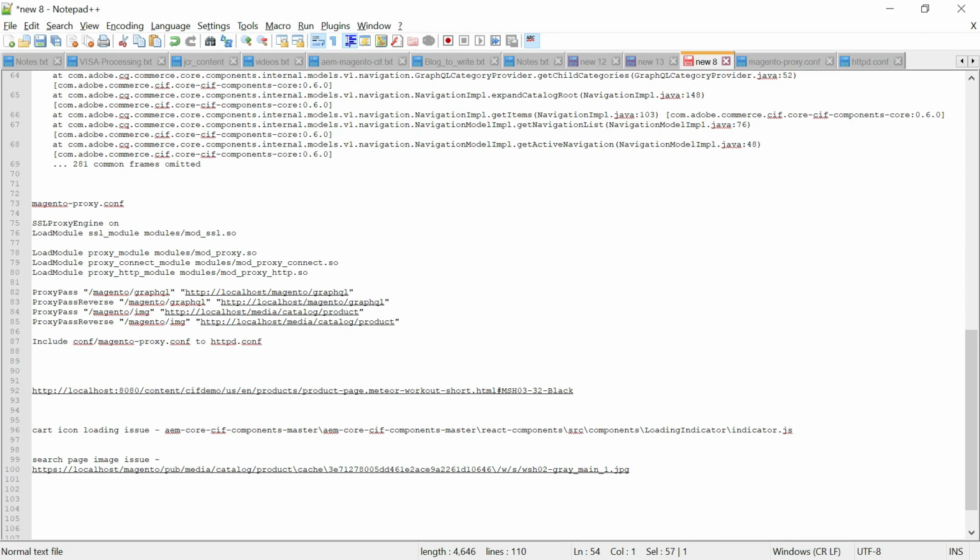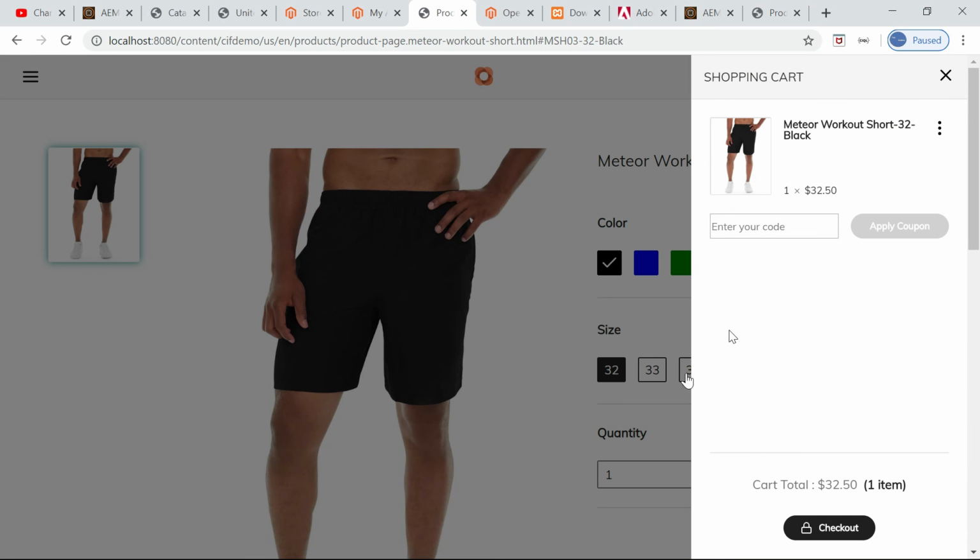I'm seeing that this icon path is hard coded in the loading indicator React component, indicator.js. The path to the VNIA reference site is expecting the logo from that particular reference project, but my project name is different, so it's not able to find the logo. Because this is a demo, I just left it and did not fix it. It may require some changes to fix the path. That's fine. Now the product is added into the cart.